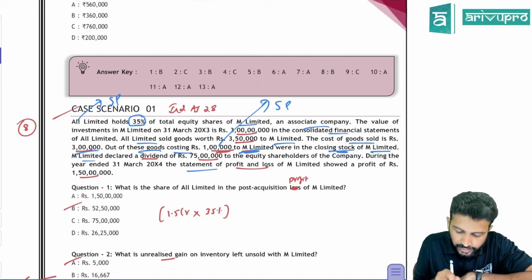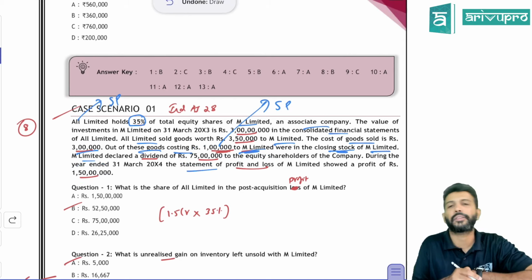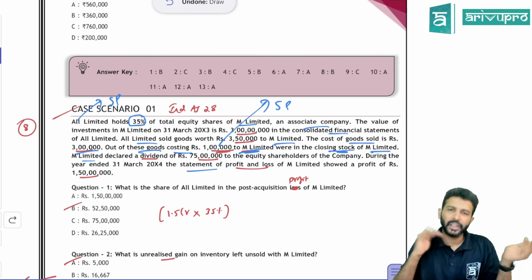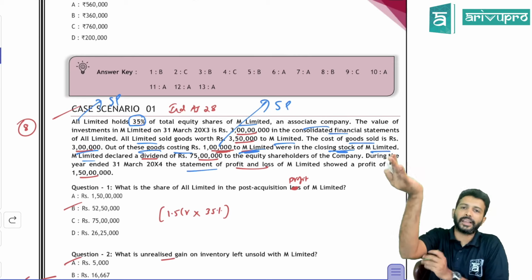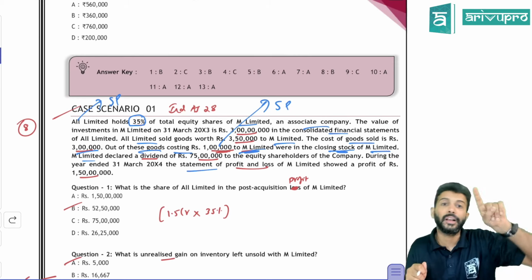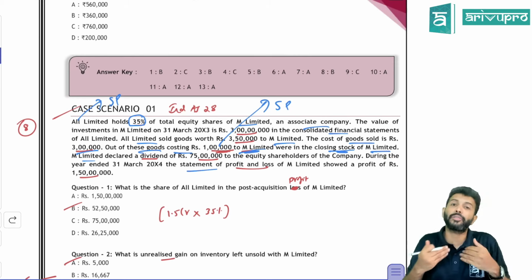During the current year, the SPL of the associate company showed a profit of 1.5 crore. So the associate company made some profit. If the associate company makes a profit, their net assets will increase. So accordingly, our investment balance should also increase, not to the total extent, only our share of the associate profit.